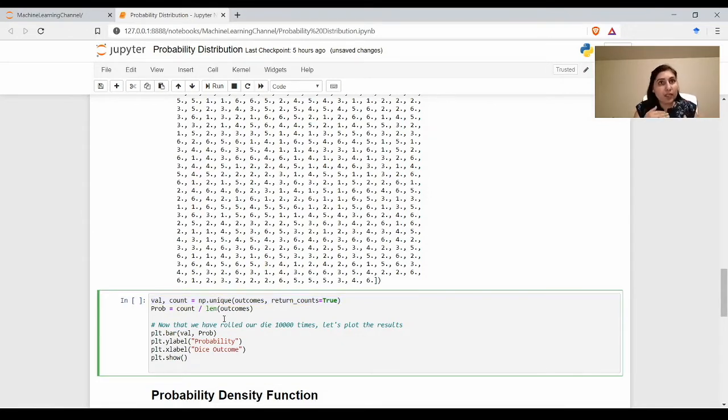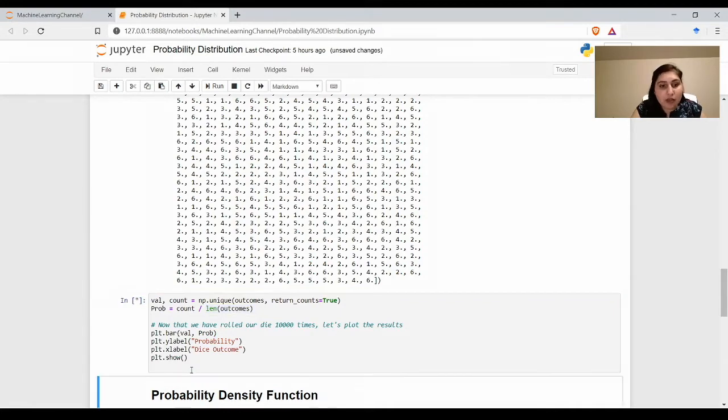Because I want to find the probability, as we are going to generate a probability mass function, we have to divide the count of the dice outcomes by the total number of times we threw the dice. So it will be the length of outcomes, which will be 1000, and then we'll have the probability here.